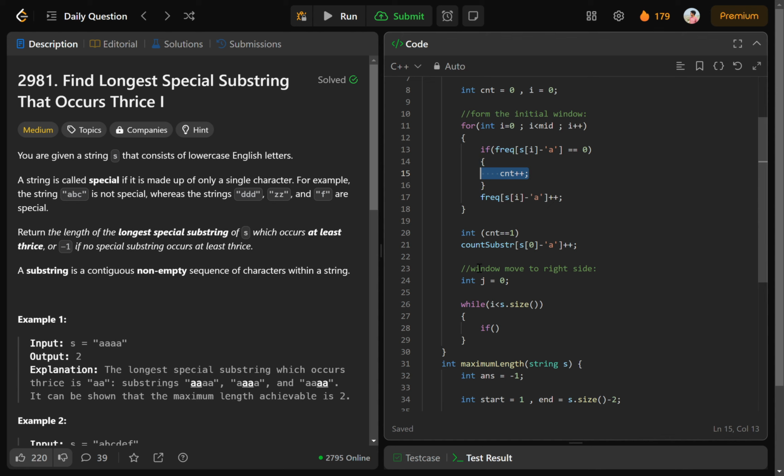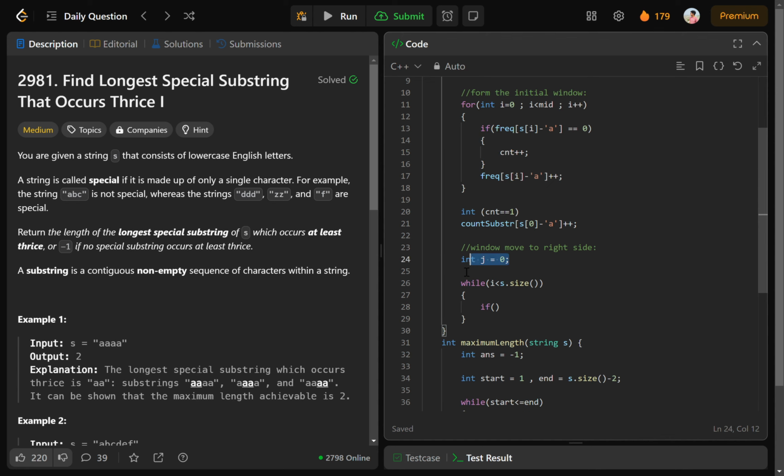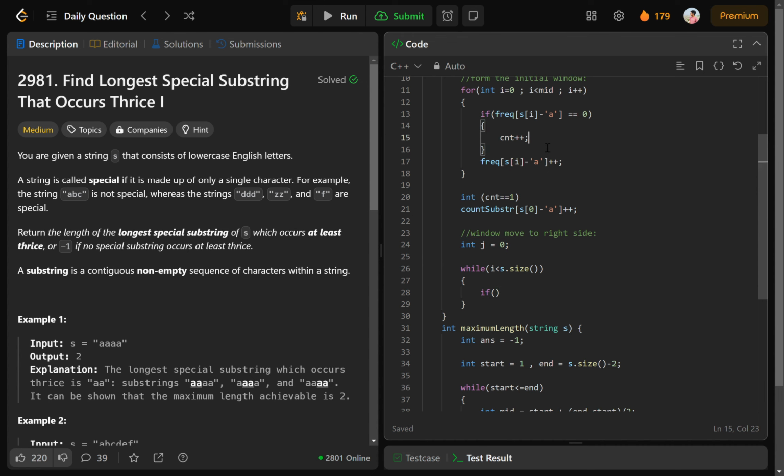And when we are moving from the left side, when we are incrementing j, then we have to check if the current character's frequency is 1 or not. Because if the current character's frequency is 1 and then we are deleting that character, that means the frequency of that character is changing to 0. In that case you also have to decrement the counter.